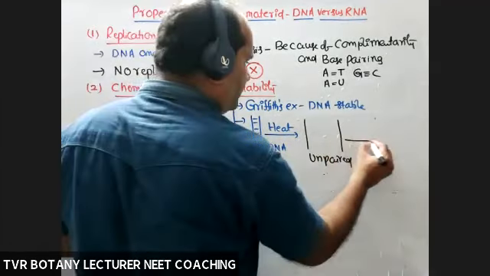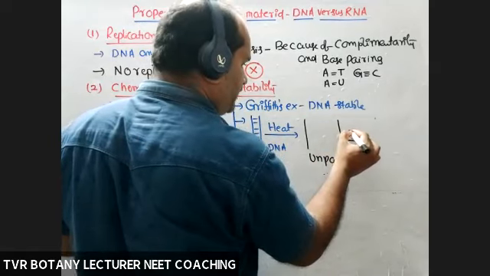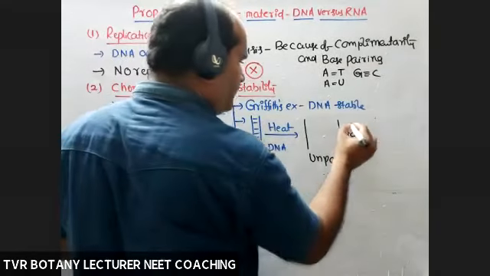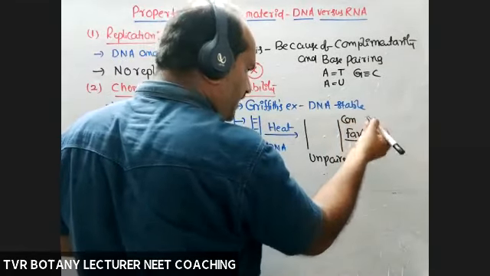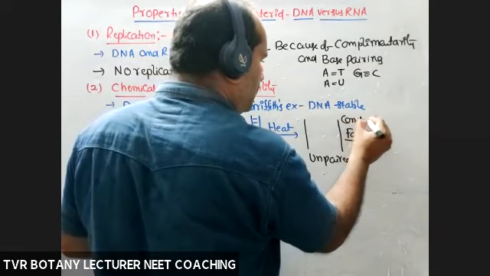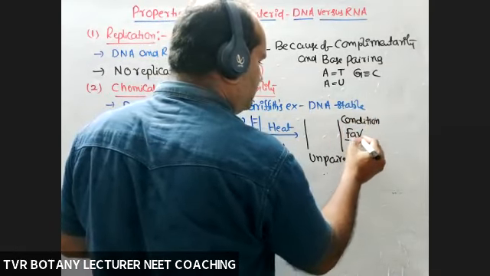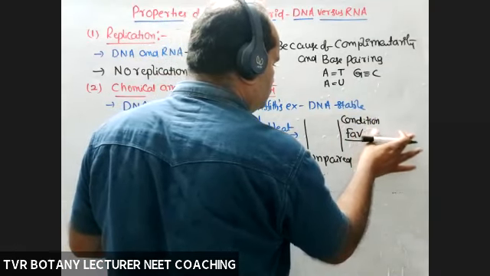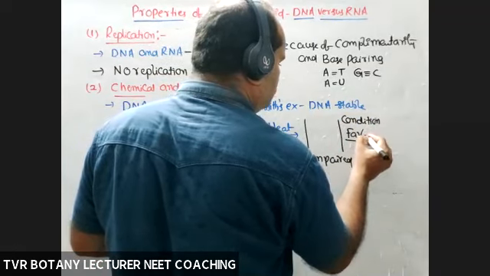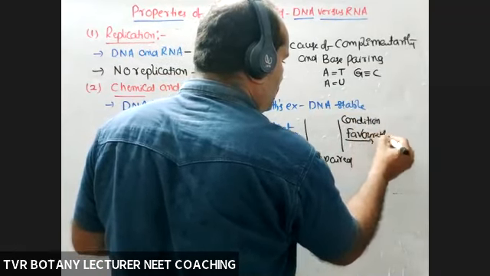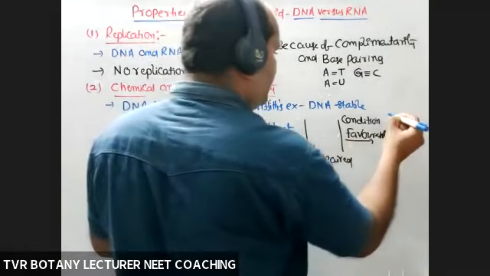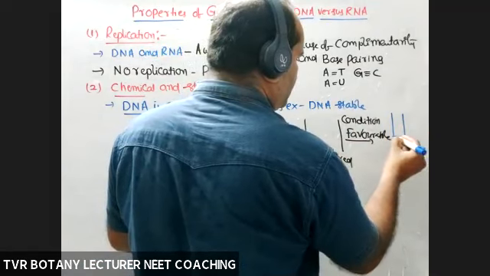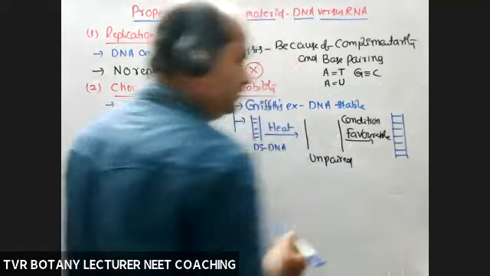If conditions are favorable, temperature is favorable, both the DNA strands come together, reassociate into a DNA molecule.